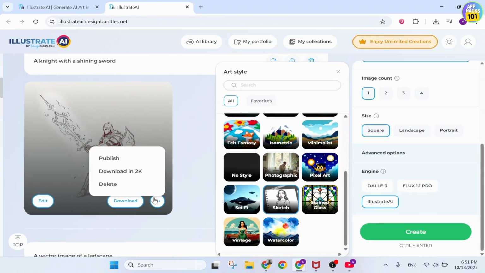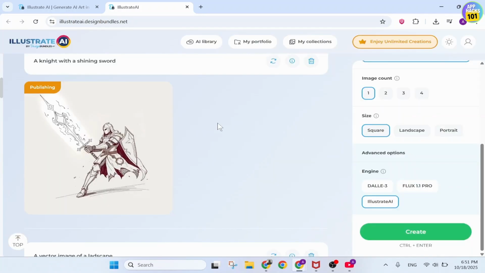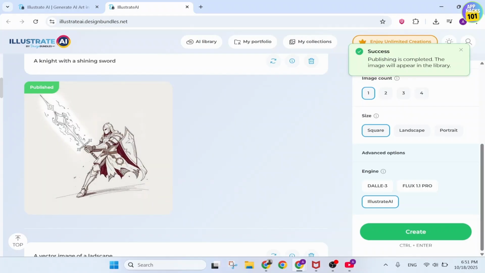To download the image, you'll first need to publish it. So hover over here, you can directly choose download in 2K, which will ask you first, you will need to publish it. And as you can see, it's now getting published. And right after it gets published, it will start downloading. So there you can see the download's been completed. And after the download's been completed, you can then use the downloaded image for your clip art creation.